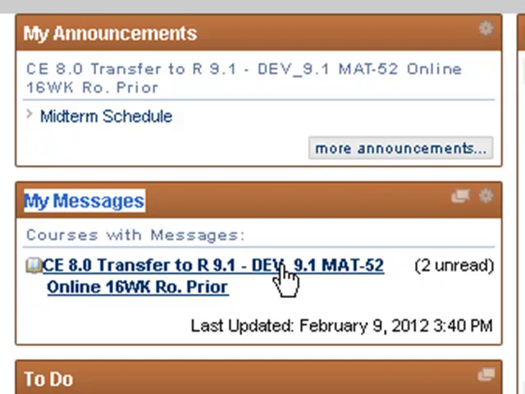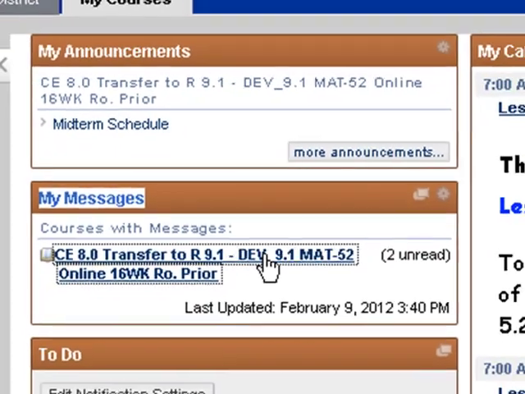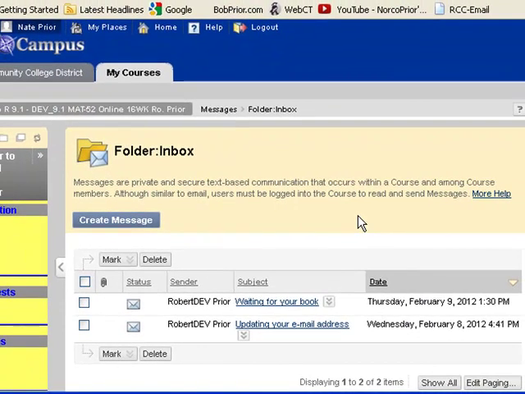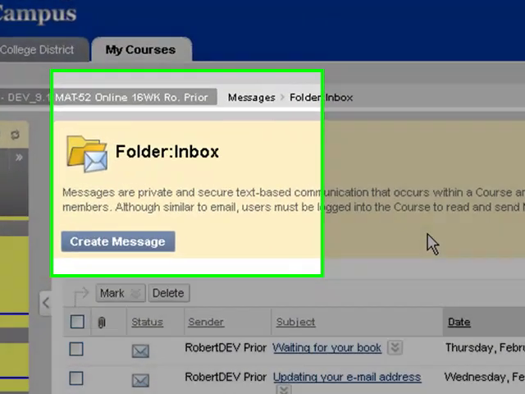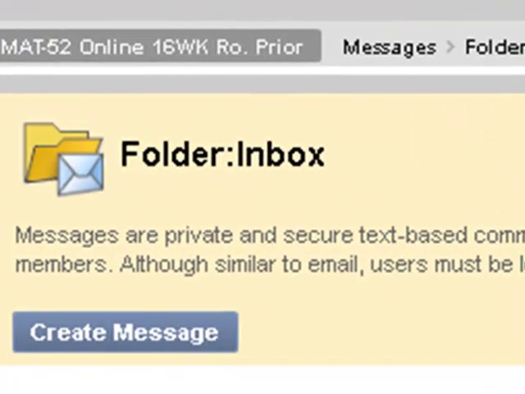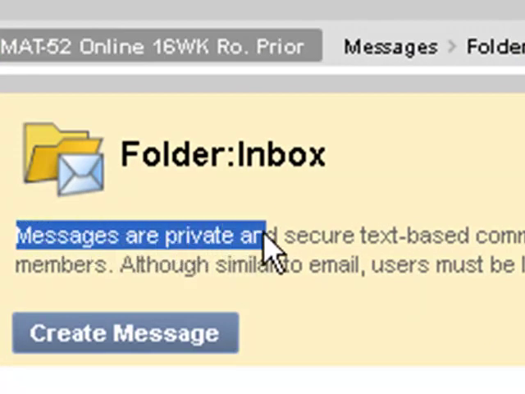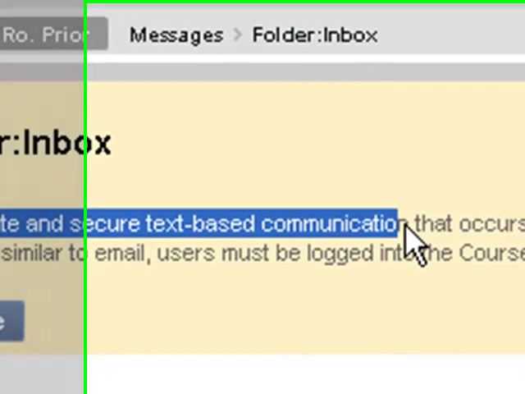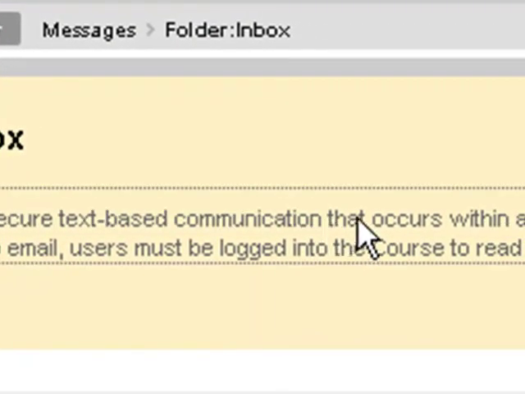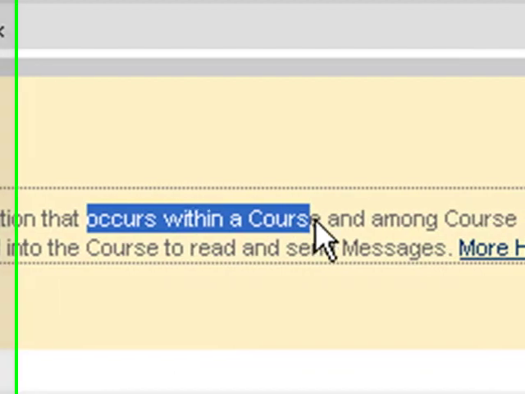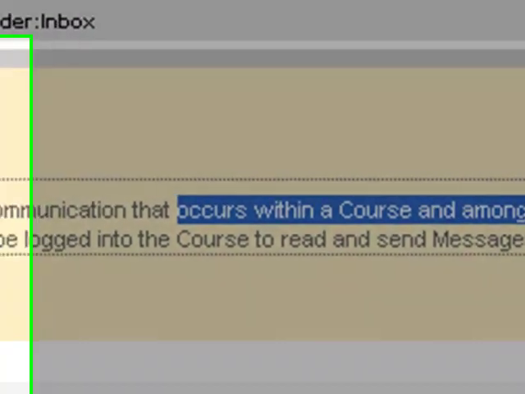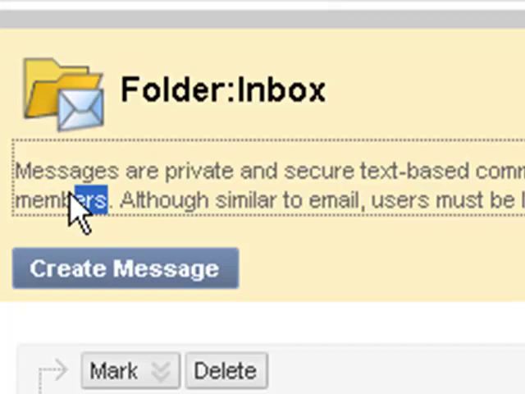Now, if you happen to have another online class, that class might also have messages, and you would click on that particular course name. So right now, this is the only class we have. Let's click. Okay, this is inside our in-class mail. And I think it's worth it to take just a little bit of time to read what this says at the top. Messages are private and secure text-based communication, and it occurs within a course and among course members. Okay, there it is.